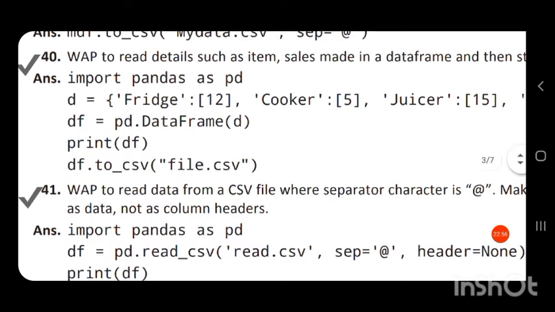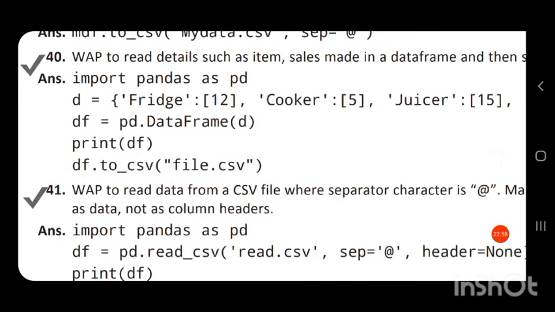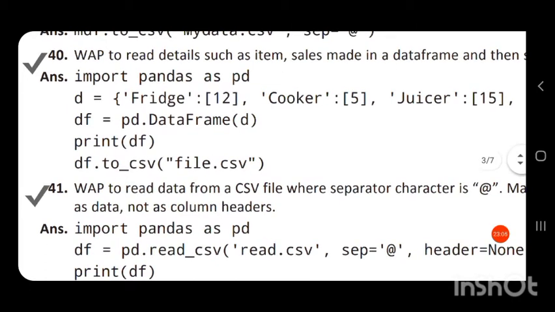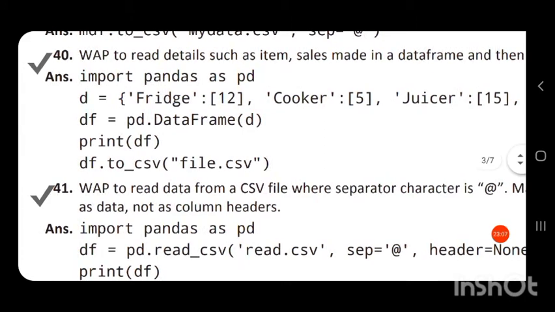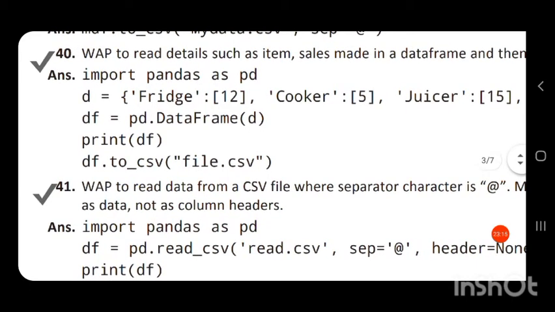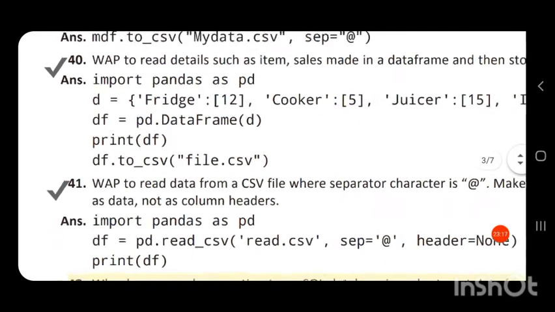For this we have a function called df.to_csv, in brackets the location of the file, that is file.csv. Here just the file name is given, file.csv.